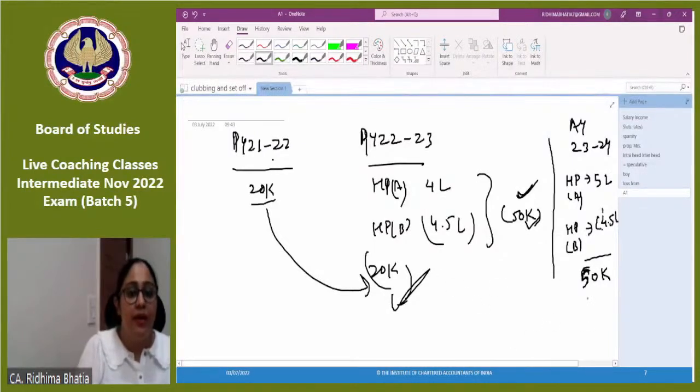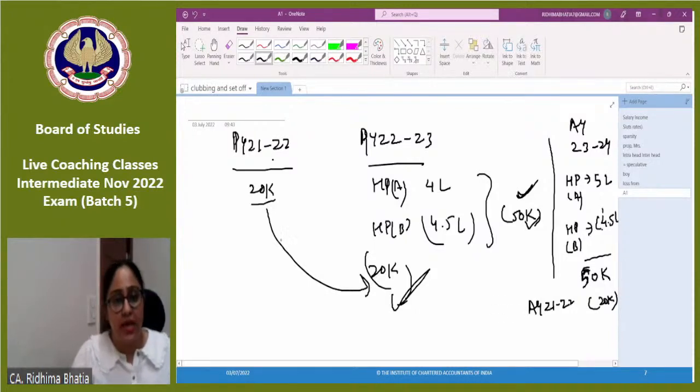Why? First I will adjust the loss of assessment year 21-22. Because this will lapse. This has a time period of 8 years and it started one year earlier, so obviously 8 years will end sooner for this than for that. So first I will adjust the 20,000 of 21-22.